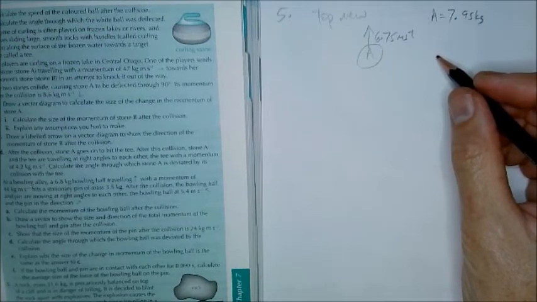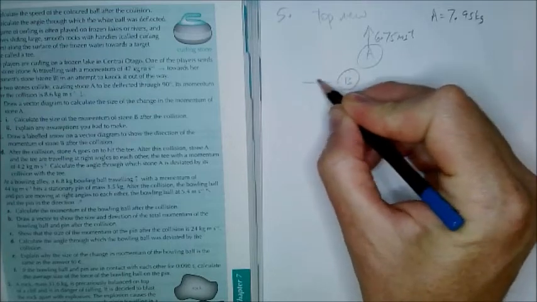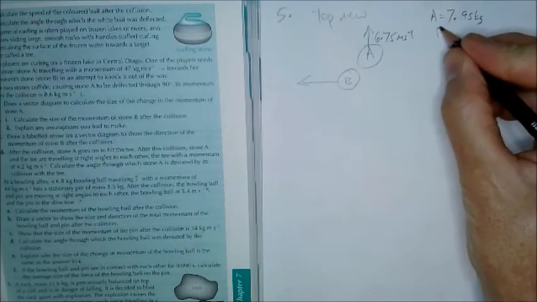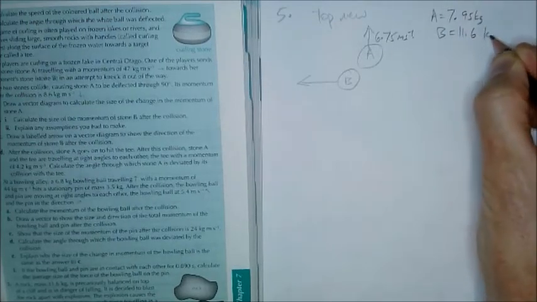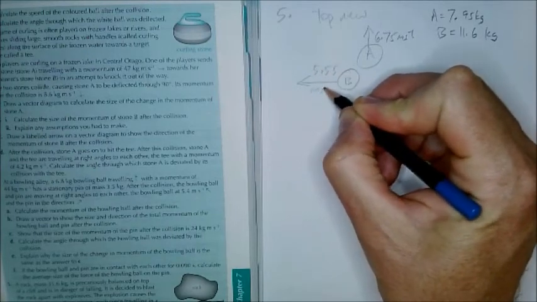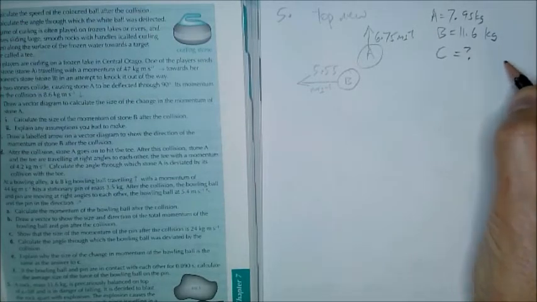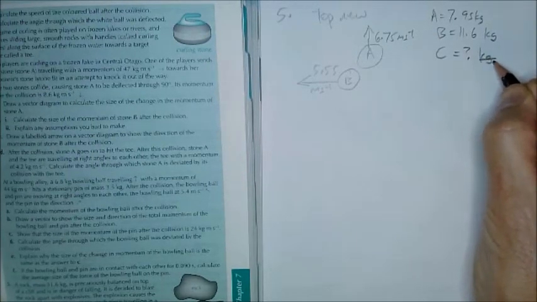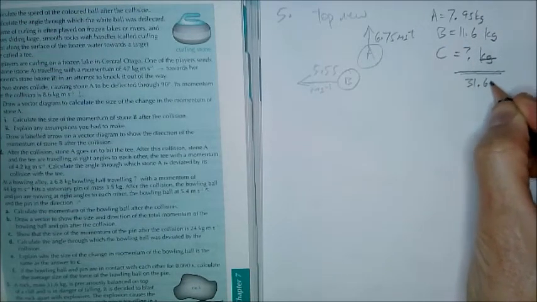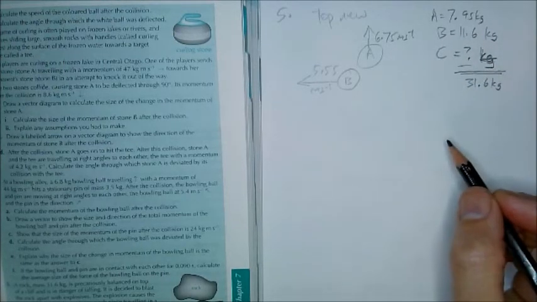B has a mass of 11.6 kilograms and is travelling west at 5.55 meters per second. And C has a mass which is not given, though we are given that those total 31.6 kilograms. So we can calculate the mass of C.